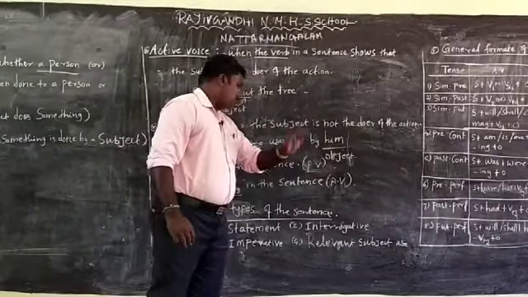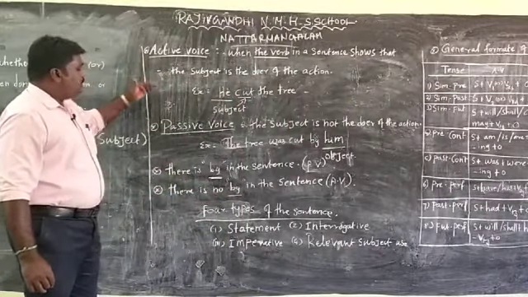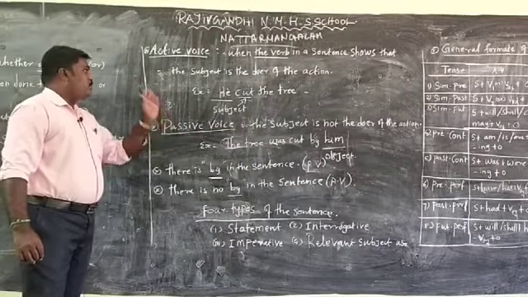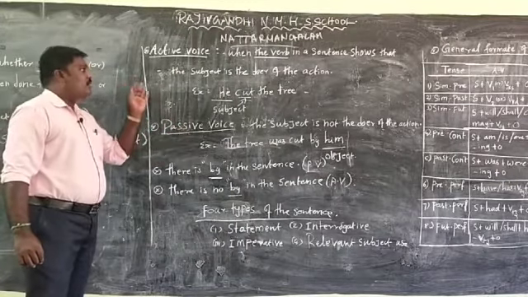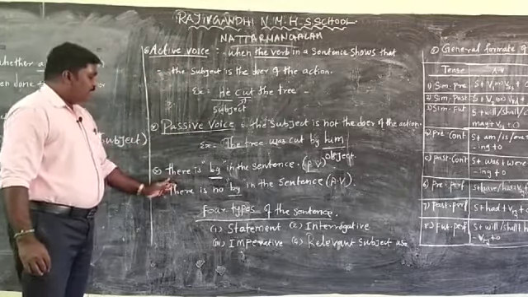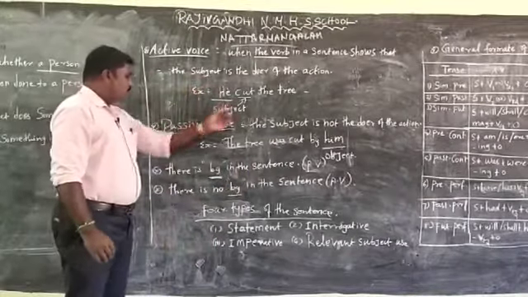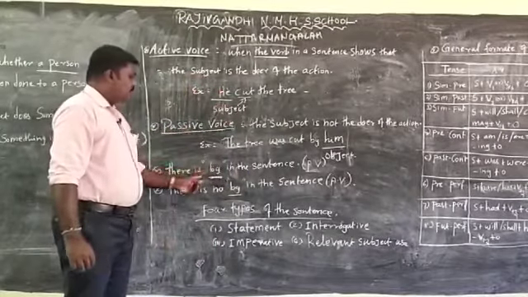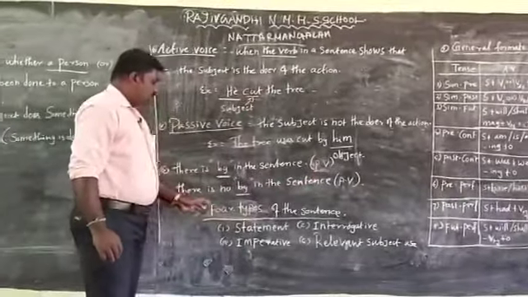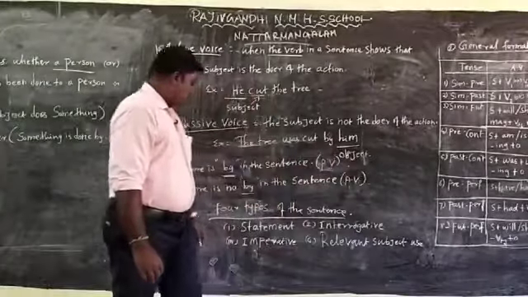And here, what is the common difference between active voice and passive voice? This is a common question. Every one of the students has raised it in their mind. If there is a by in the sentence, that is called passive voice. And if there is no by in the sentence, that is called active voice.